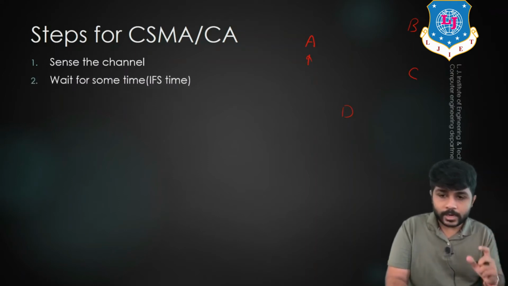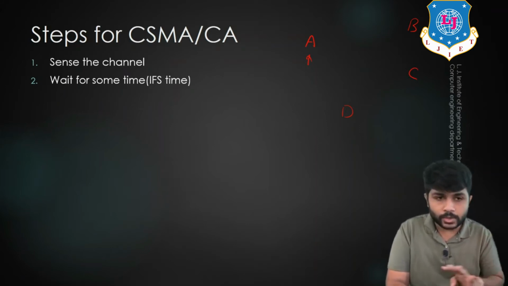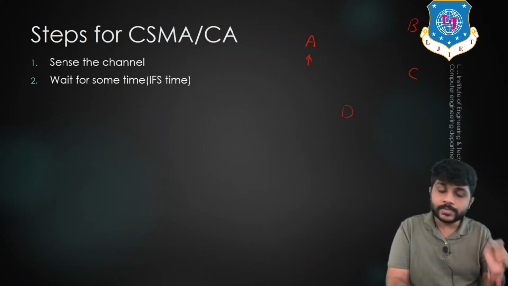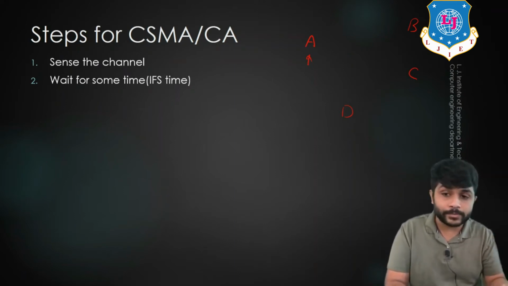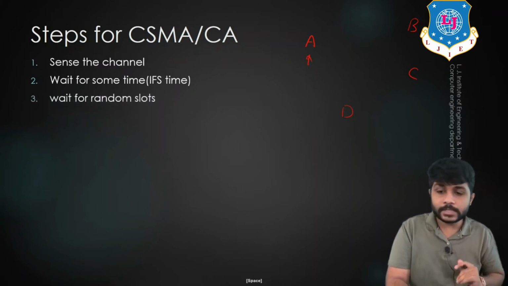After sensing the channel, it will wait for some time, which is known as the IFS time. IFS means interframe space. So if A finds that the channel is idle, there is no communication going on in the channel, it will wait for some more time, which is known as the IFS time. After waiting for the IFS time, it will wait for a random number of slots.